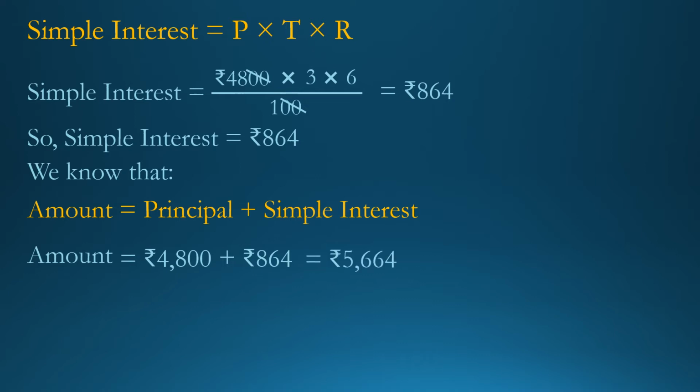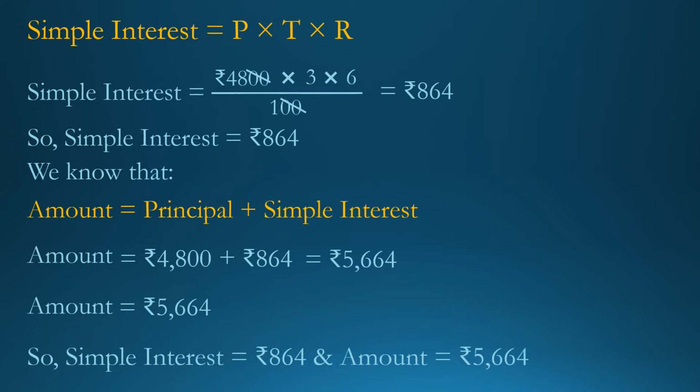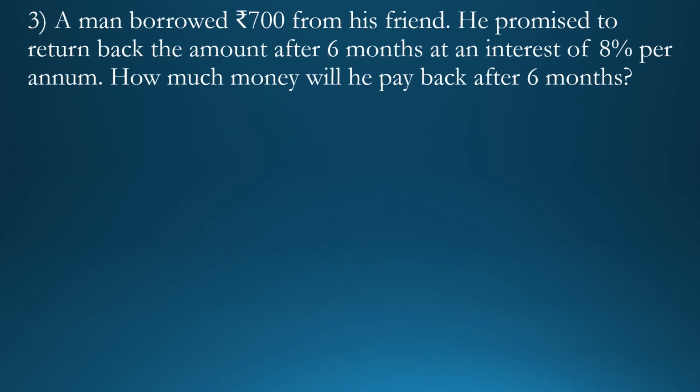We get rupees 5664. So amount is equal to rupees 5664. So simple interest is equal to rupees 864 and amount is equal to rupees 5664. The next is question number 3.